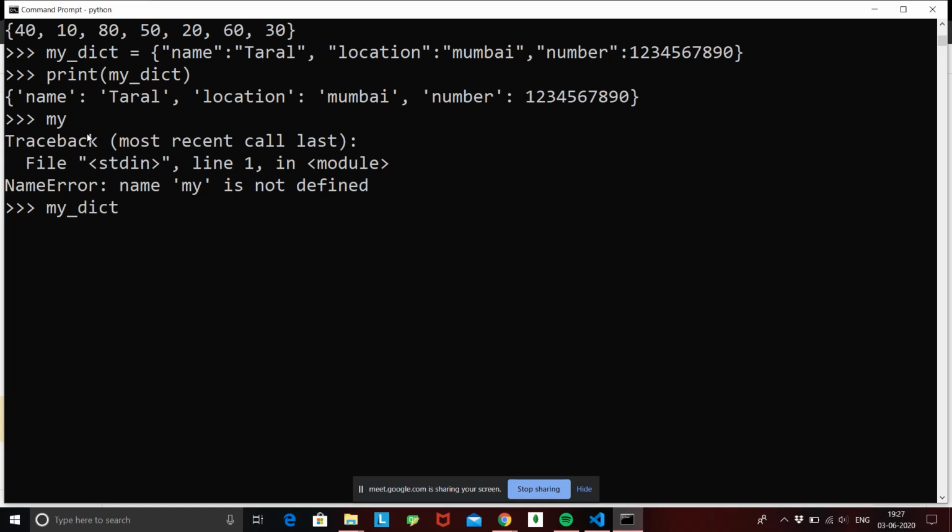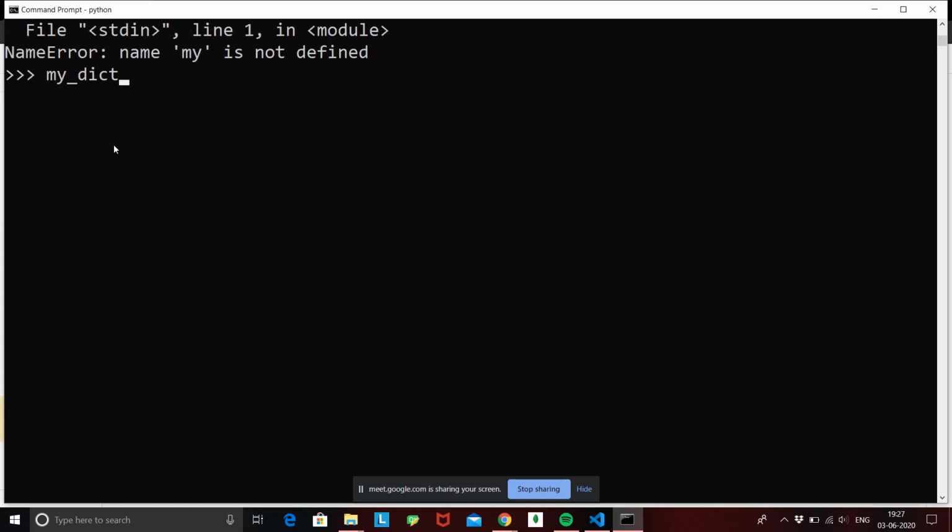If I want to retrieve my name, what I'll provide inside the indexes is, I won't provide 0, I will provide the key, and the key for retrieving my name is name. So if I hit this, I am going to get my name. My dict of name is going to give me the value that is stored inside this key.